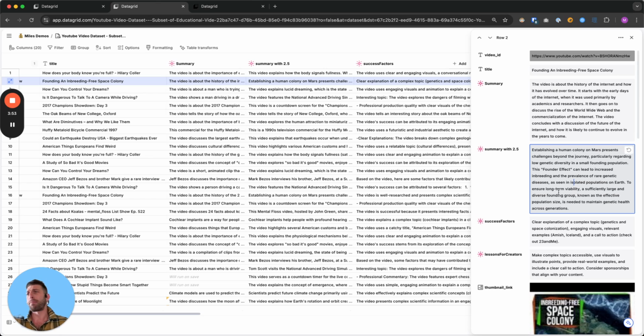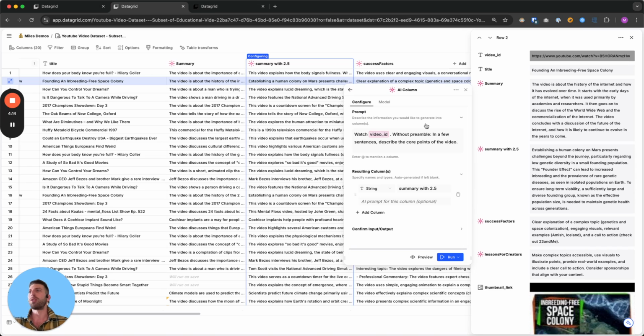So we're super happy and proud to have integrated Gemini 2.5 into DataGrid so early. We're super proud of our workflow here for getting an agent that can handle tons and tons of video content and extract really specific insights according to whatever prompt you want. I think this is something that's super flexible that could be used by anyone who wants to learn any particular skill.